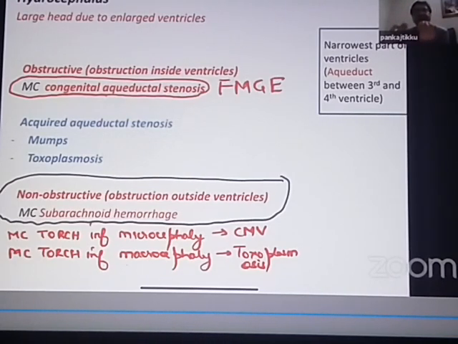So either it is obstruction in the absorption through the subarachnoid villi, or it is obstruction in the basal cisterns. So the most common cause of a non-obstructive hydrocephalus is subarachnoid hemorrhage. So which was the most common cause of obstructive hydrocephalus? It's an FMG question. The answer is congenital aqueductal stenosis. But the most common cause of a non-obstructive hydrocephalus is a subarachnoid hemorrhage.